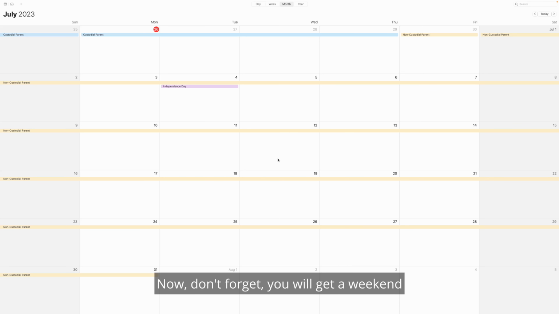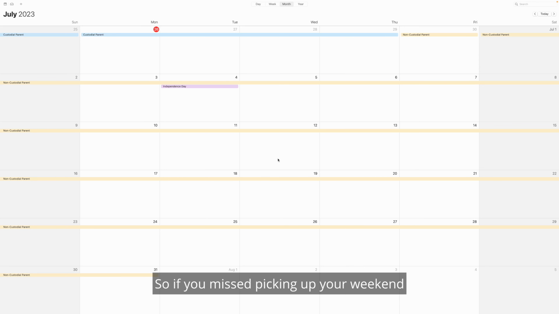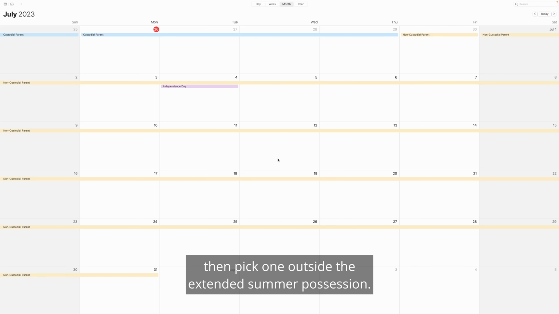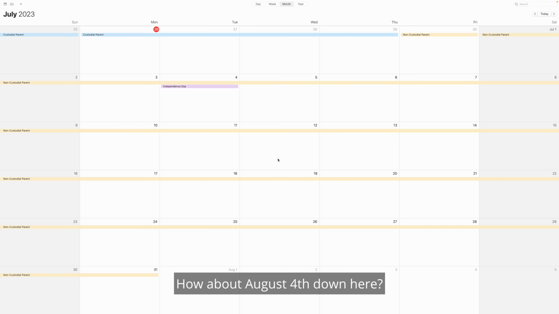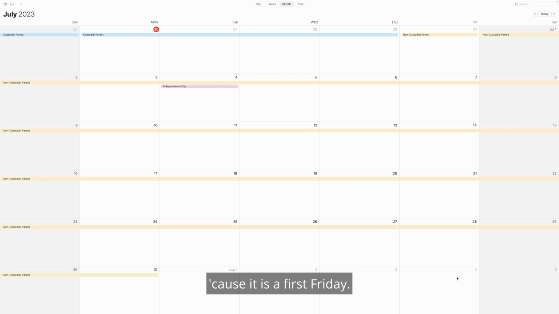Now, don't forget, you will get a weekend outside of the extended summer possession, and you only have to give 14 days notice for that one. So if you missed picking up your weekend inside this extended summer possession, then pick one outside the extended summer possession. For instance, I'm looking at the bottom right there. How about August 4th down here? You would notify 14 days in advance that you wanted August 4th, which would otherwise have been the non-custodial parent's because it is a first Friday.